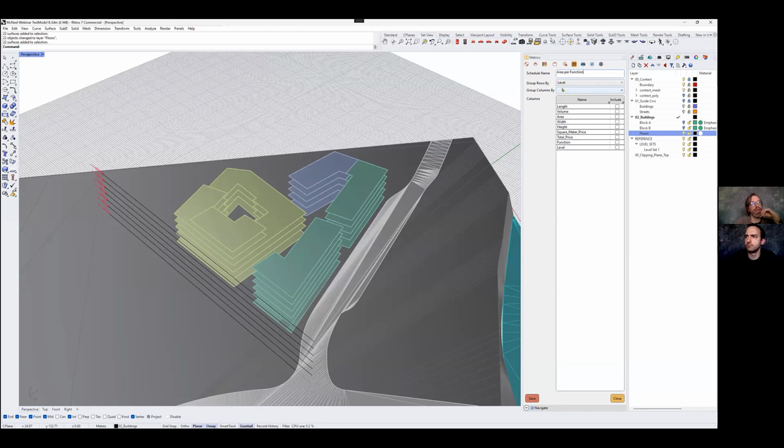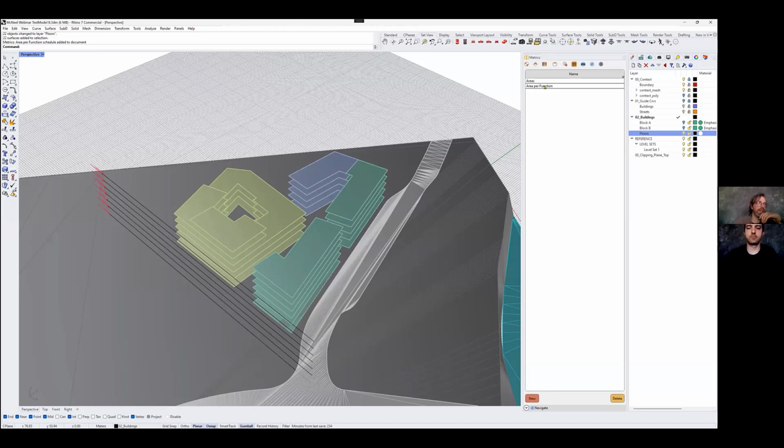I'm gonna group the columns. I'll talk a bit more about that when you have the schedule open. I'll just quickly create it. I want to create the area schedule and group it by the function, and for every row in the schedule, one row is one level basically. So save this and open